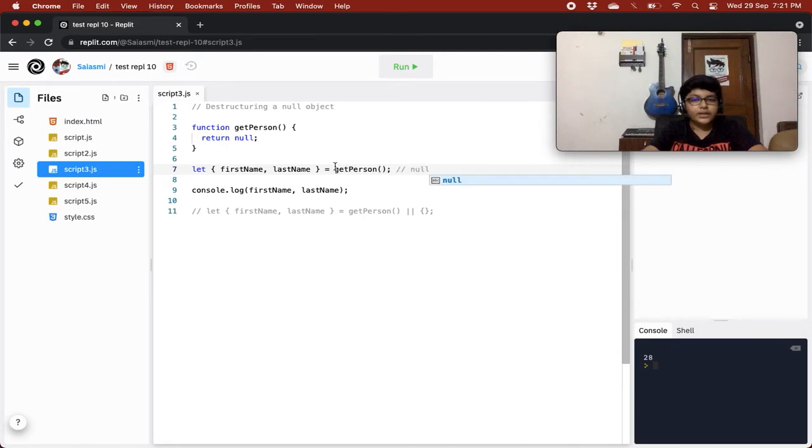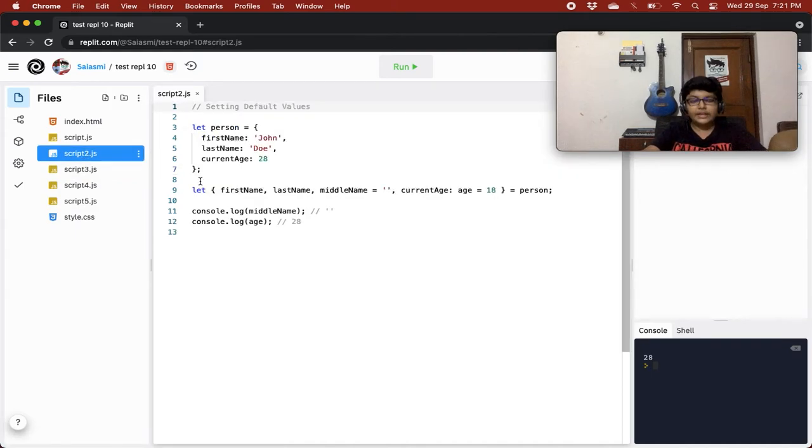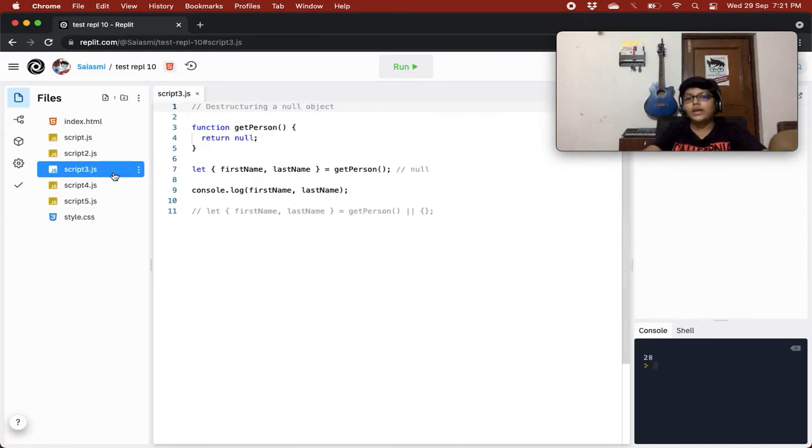So it is saying let first name, last name equals null. What will this bring? You must be thinking it will set first name and last name to undefined, as we learned over here that if it is not present in the object, then it will set it to undefined. And null is also an object, so you must be thinking it will bring undefined. But no, it is not going to bring undefined.